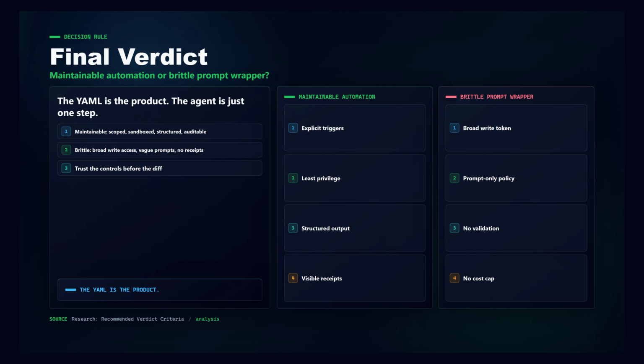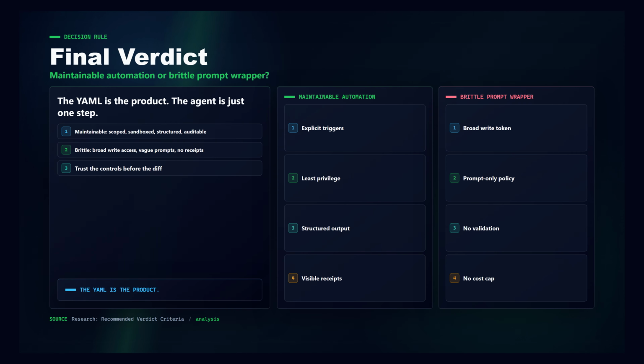So the verdict is conditional. Agentic repo workflows become maintainable automation when the agent is boxed into normal CI discipline: explicit triggers, least privilege permissions, no ambient secrets, sandboxed file system access, denied or allowlisted network access, structured output before mutation, separate read and write steps, durable artifacts, visible logs, human review, and hard runtime and cost limits.